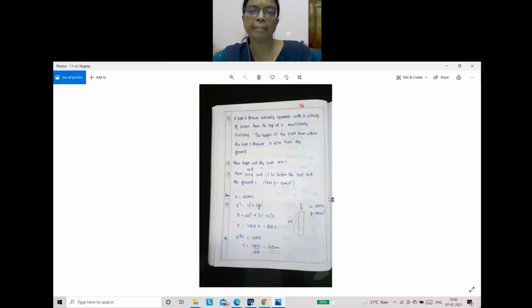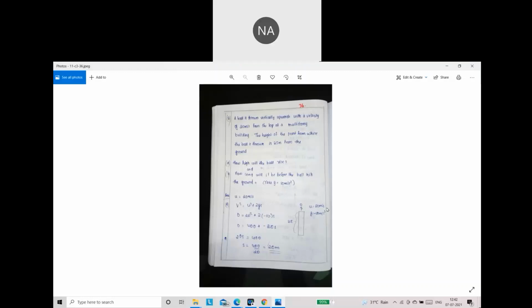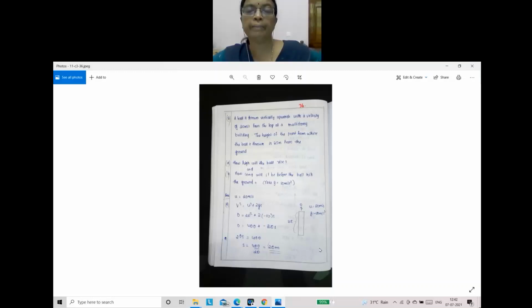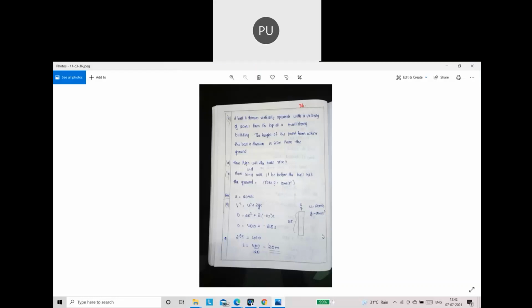Then you calculate the time taken to reach the lowest point. From the highest point it is falling. So the total distance is 25 plus 20. Downward distance you take as negative, that convention we have taken. So what is S here? Minus 45.